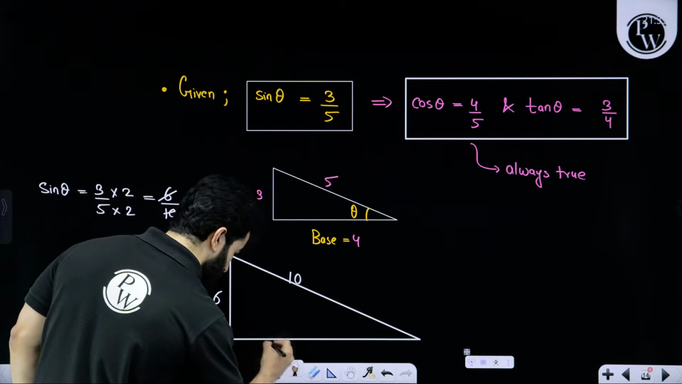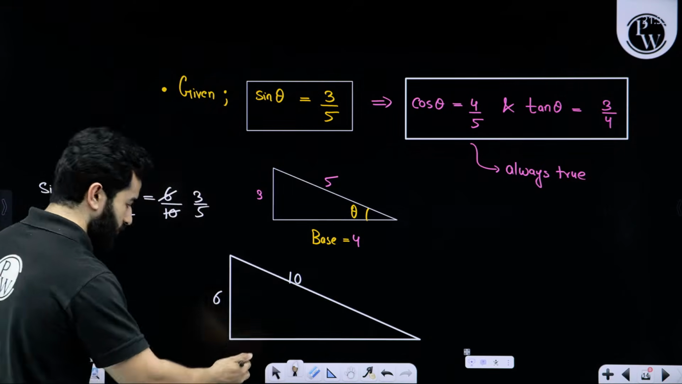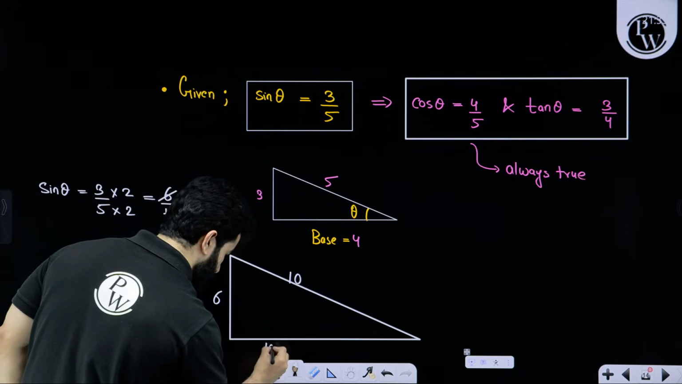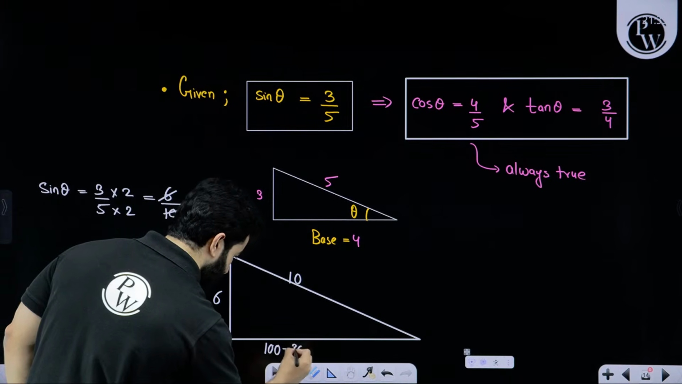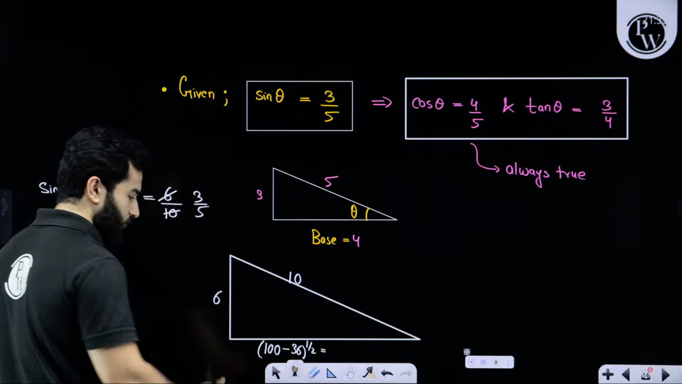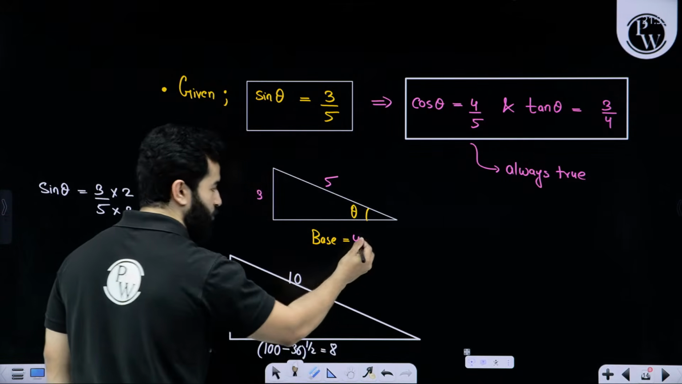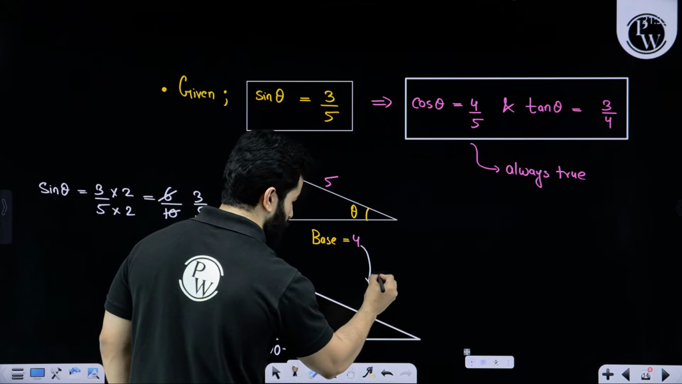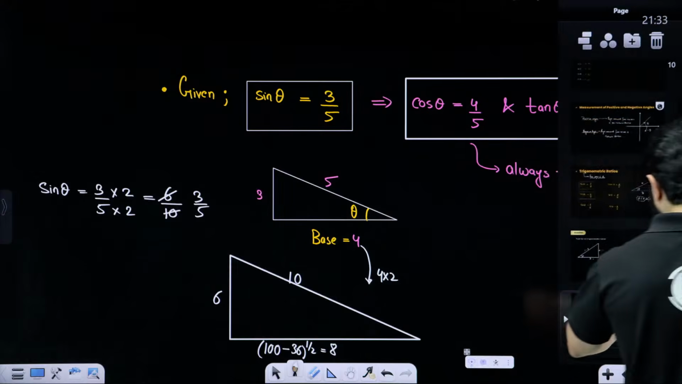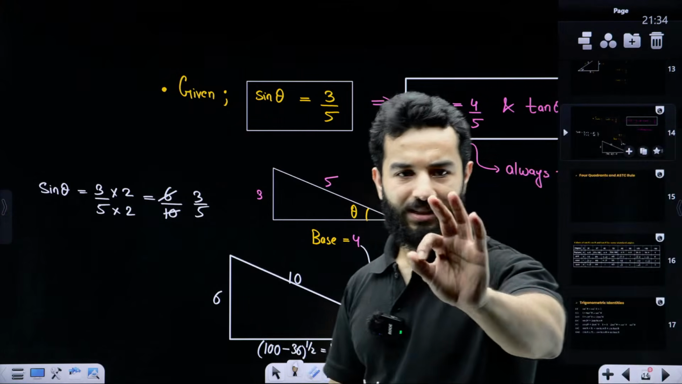Now, you can find out the value of base from Pythagoras over here, or you can simply write 4 times x. So when you are going to write 100 minus 36 and root of it, this is going to be 64. 64 root is 8. That means 4 times of 2. A very simple thing. If you are going to write down this in the chat box, I'm going to move on. Clear? Done? Absolutely fine.